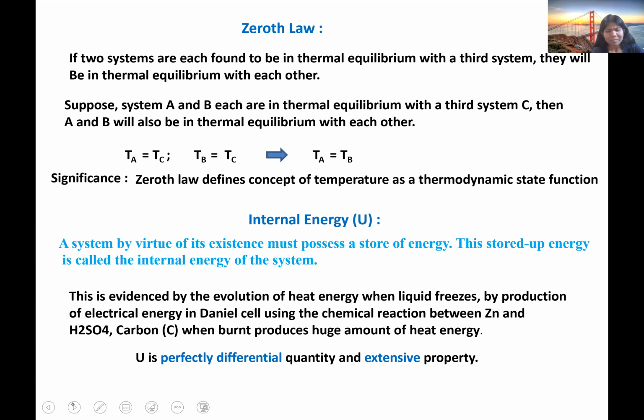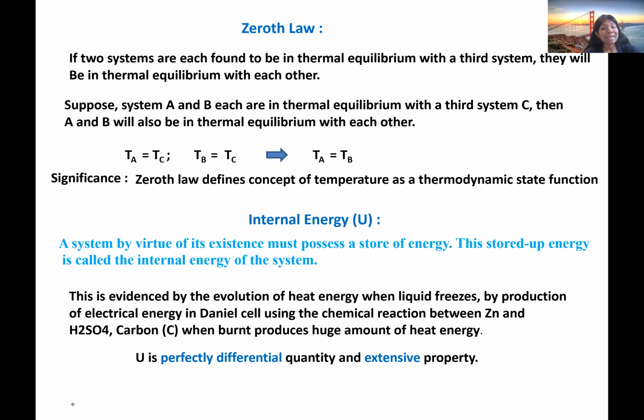Now I will quickly tell about some properties of internal energy, and which factors contribute to the internal energy of a system. As I discussed on my whiteboard about the perfectly differential quantity, U is a perfectly differential quantity, and this is an extensive property.